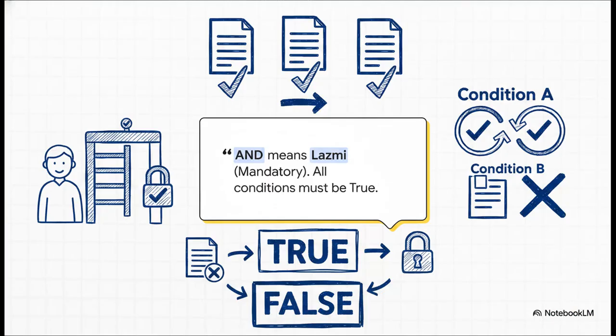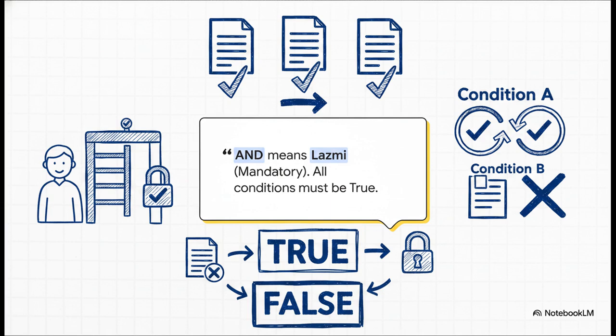So what happens when we need our code to check multiple complex conditions at the exact same time? Well, think of the AND operator as mandatory requirements for entering a highly secure building. You must have your ID card, and your clearance form, and your passport. If even a single document is missing from that list, your entry becomes false. Access denied. You really need to update your mental dictionary when coding, because AND doesn't just mean adding things together like it does in everyday conversation.